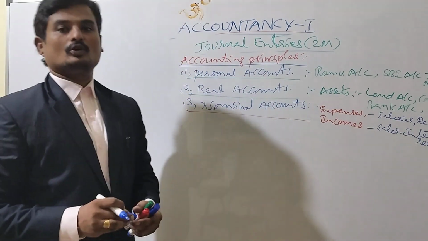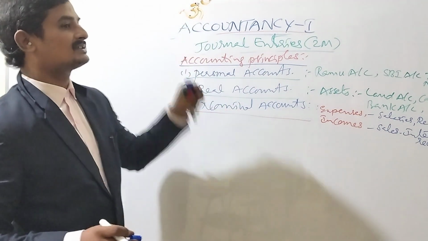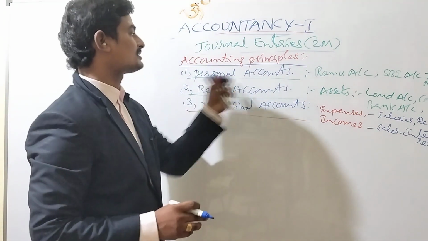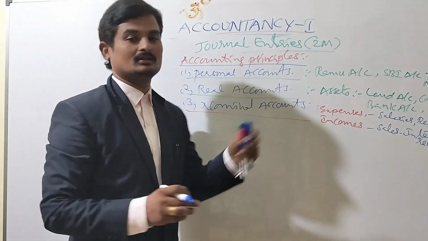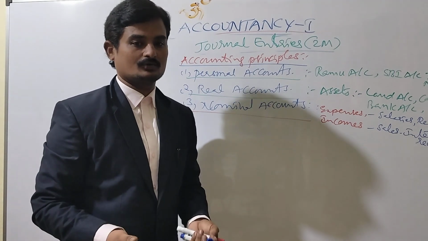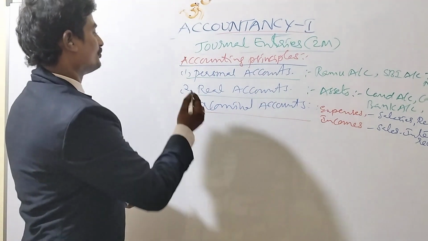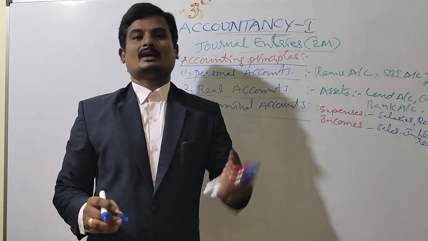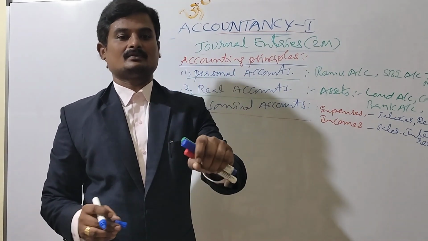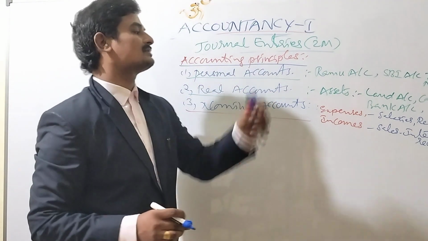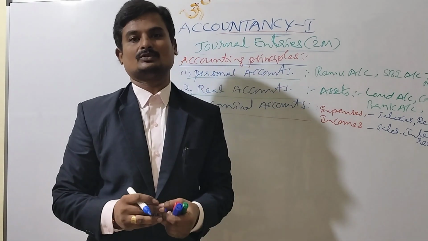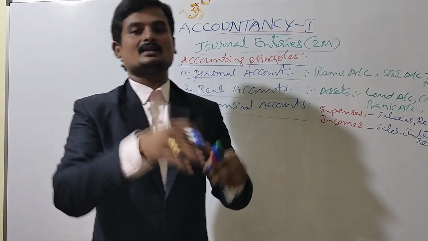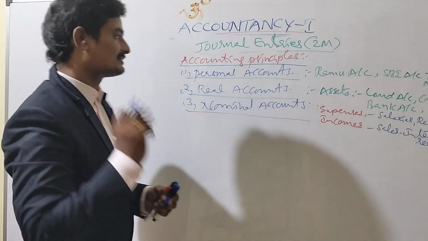expenses. So all the aspects of the business transaction are categorized into three accounts: personal accounts, real accounts, and nominal accounts. First one, personal account. If the aspect comes under personal account, what we have to do? How will we record a personal account in a transaction?